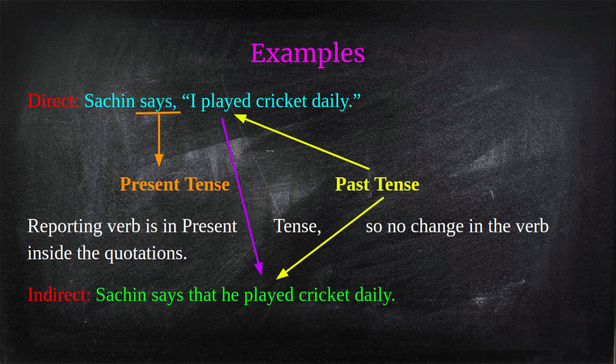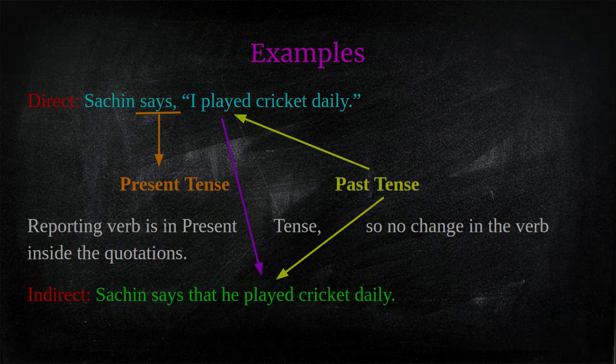So the same thing will happen because the reporting verb is in present tense. The verb inside the inverted commas will not be changed. It will remain as it is. So the indirect speech is Sachin says that he played cricket daily.